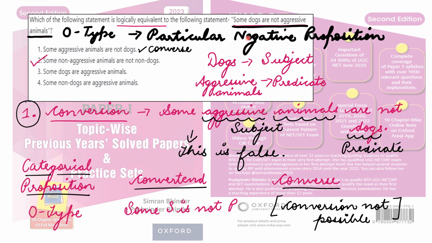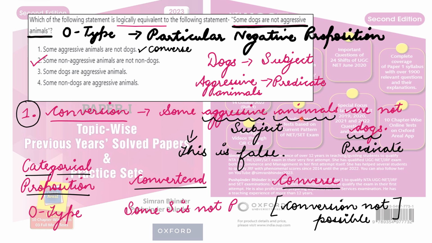This proposition, this statement is given over here: some dogs are not aggressive animals. So what we are supposed to do in conversion is that we have to interchange. Now listen carefully. Under the conversion process, we have to interchange the subject and predicate terms of that proposition, right? So when I'm saying this, subject is dogs, right? So instead of dogs, if I'm interchanging it with predicate, I can write aggressive animals over here, some aggressive animals.